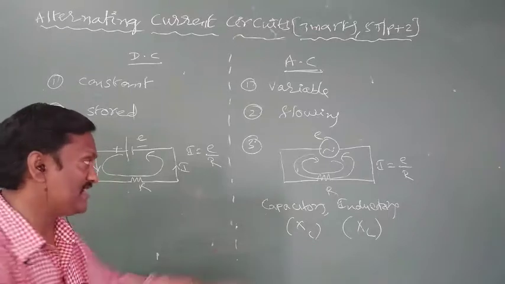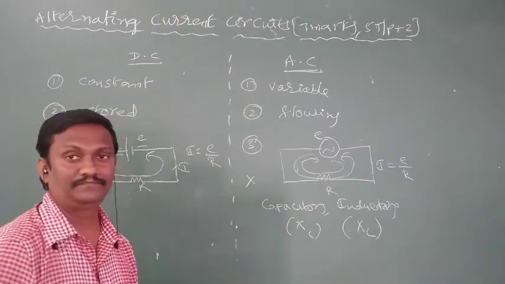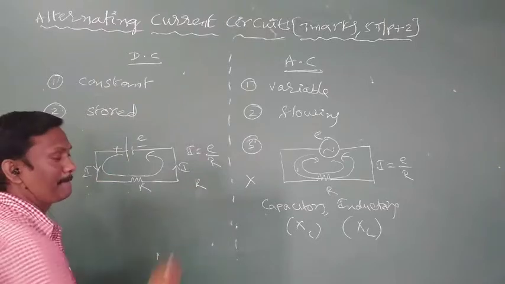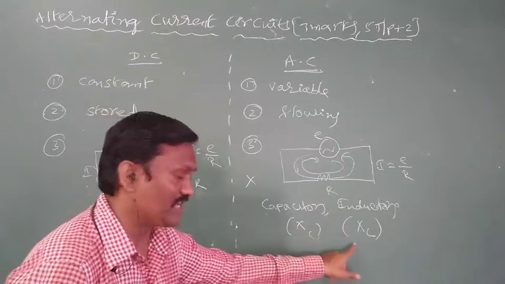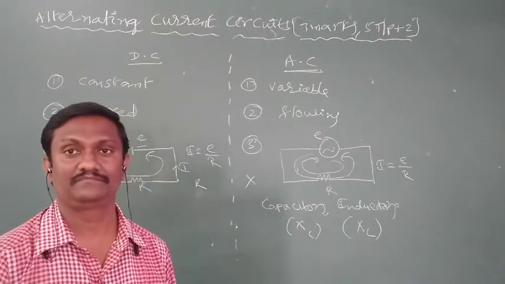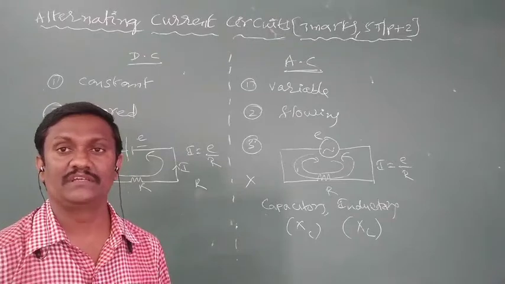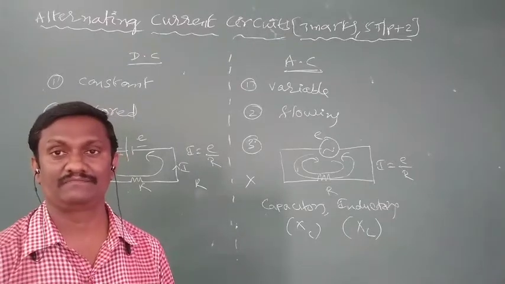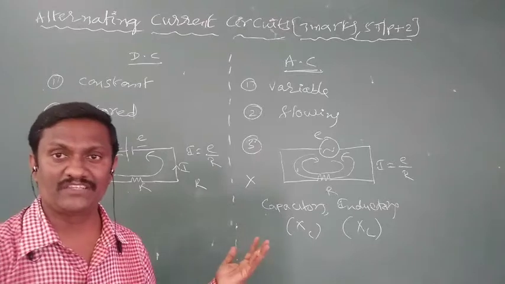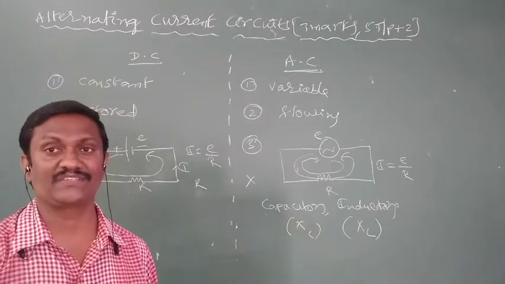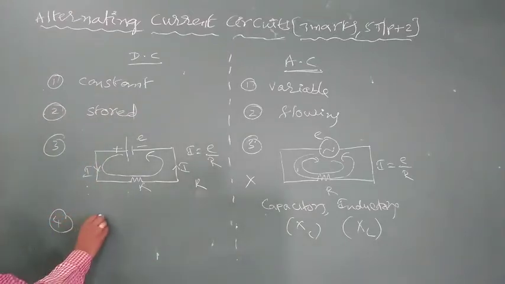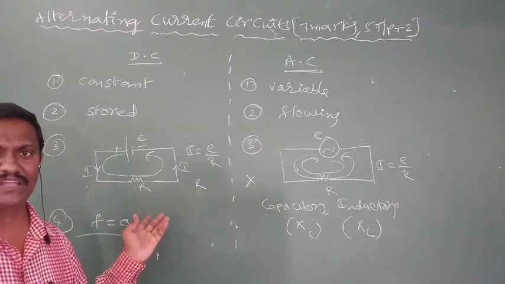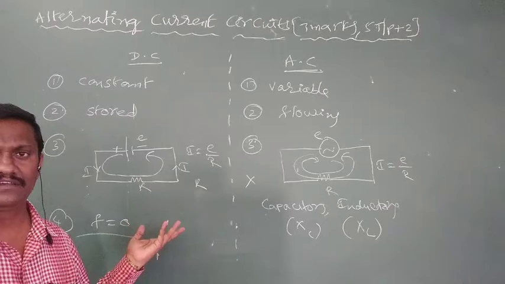The symbol of reactance is X. The symbol of resistance is R. The symbol of capacitive reactance is XC. The symbol of inductive reactance is XL. So in the case of AC circuits, a little bit of terminology changes. The opposing property is generally called resistance, but for an AC source it is called reactance. Next, one more important point: the frequency of a DC source is always 0, because the polarity remains the same. Polarity does not change and magnitude does not change.